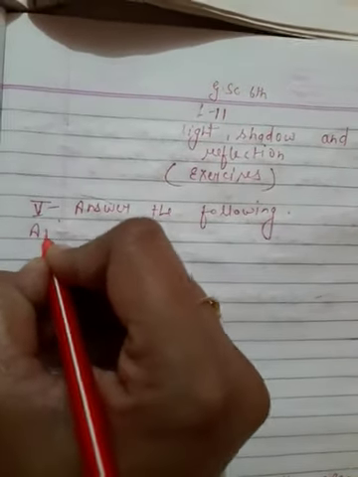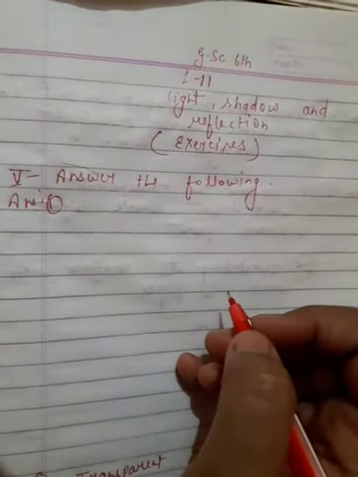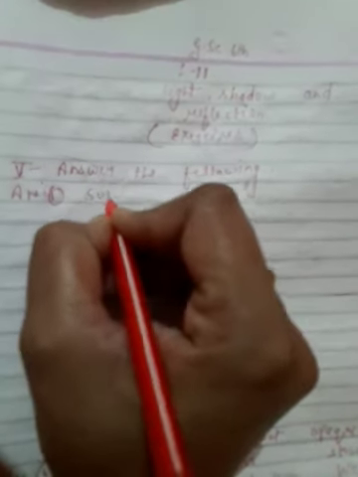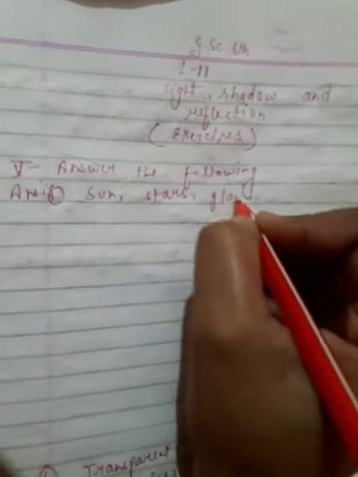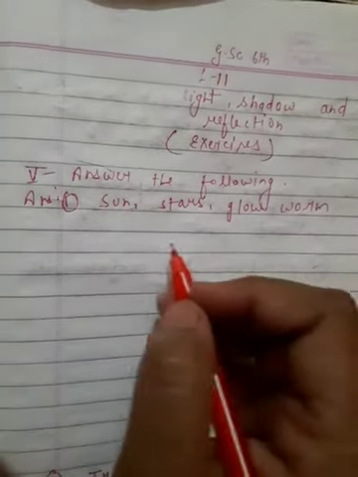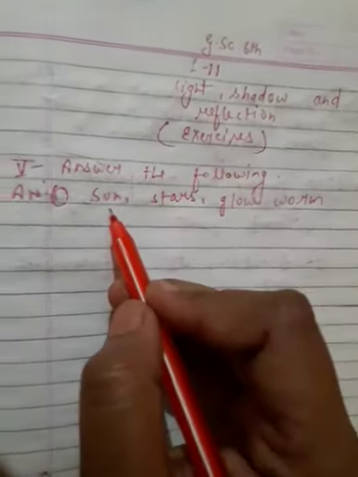Question 1: Name two natural sources of light. Answer: sun, stars, glowworm.